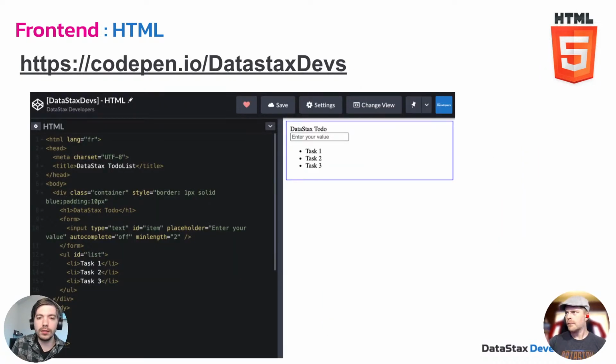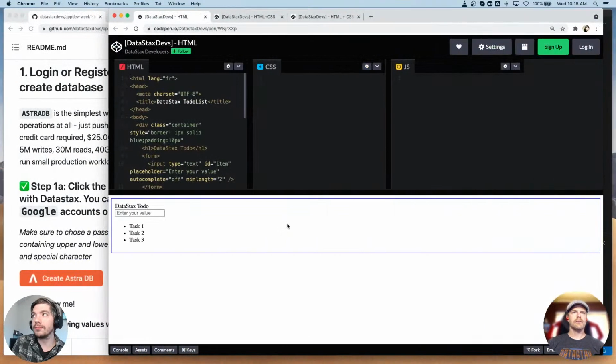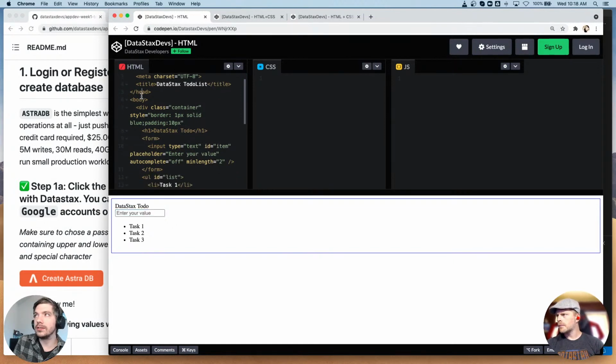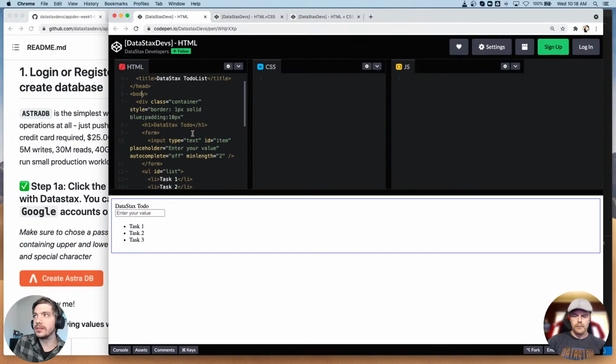We're going to be building a to-do app today. I guess I didn't really specify what kind of app. We were just saying our first app. So we're going to do a basic to-do app. We have a little CodePen here, and I'm going to show that this is basic HTML for making a basic to-do app. We have all of our tags here, and in this form tag, we have an input, and we can define what kind of type it is. It's text. We give it an ID, and then we have a placeholder, which is "enter your value," and you can type whatever you want in here.